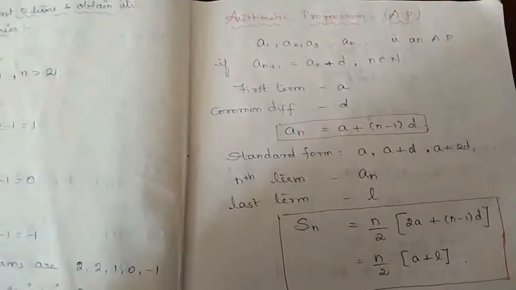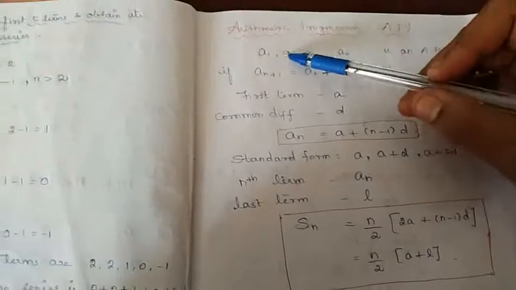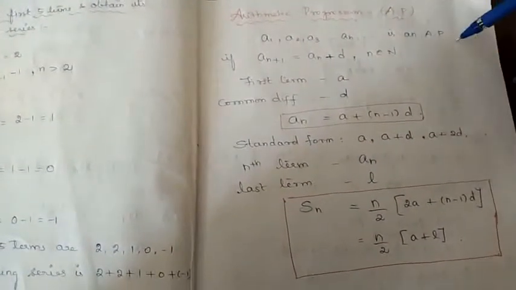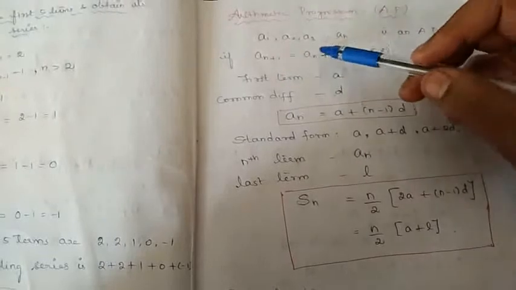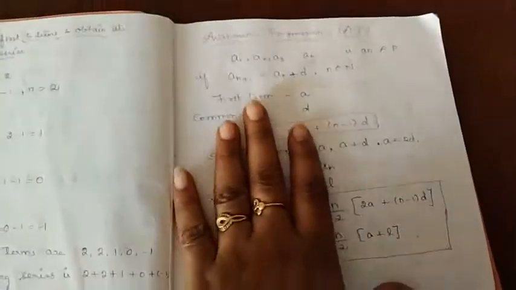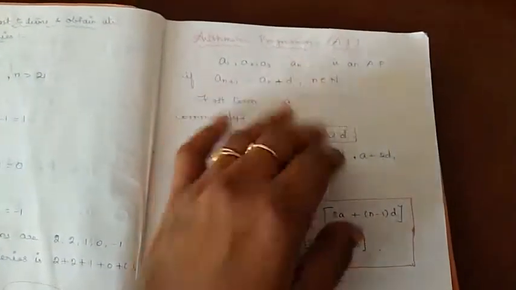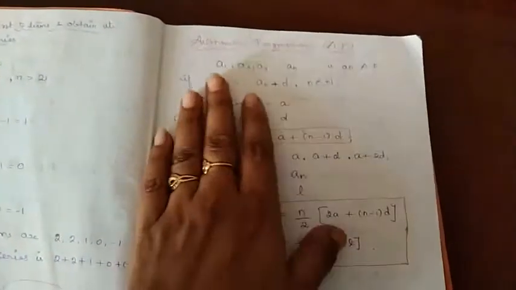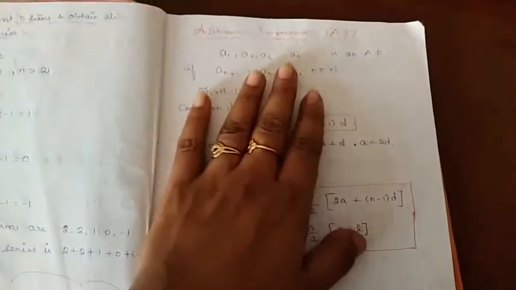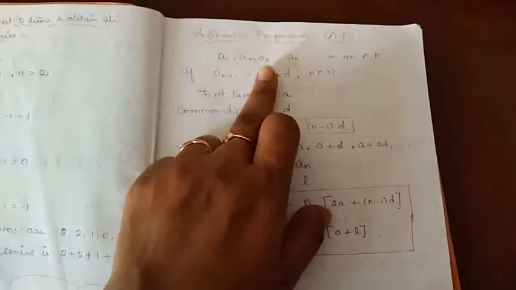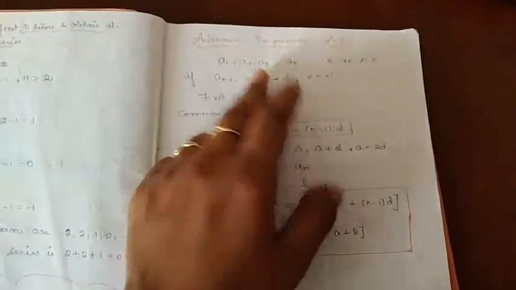Then we have seen what is meant by arithmetic progression. We denote arithmetic progression by AP. So a1, a2, a3, etc. a_n is an AP if a_(n+1) is equal to a_n plus d. What does it mean? d is the common difference and a is the first term. So in a sequence, if the elements have a common difference, then we call the sequence an AP. That means a2 minus a1 and a3 minus a2 will be equal. They will have a common difference.